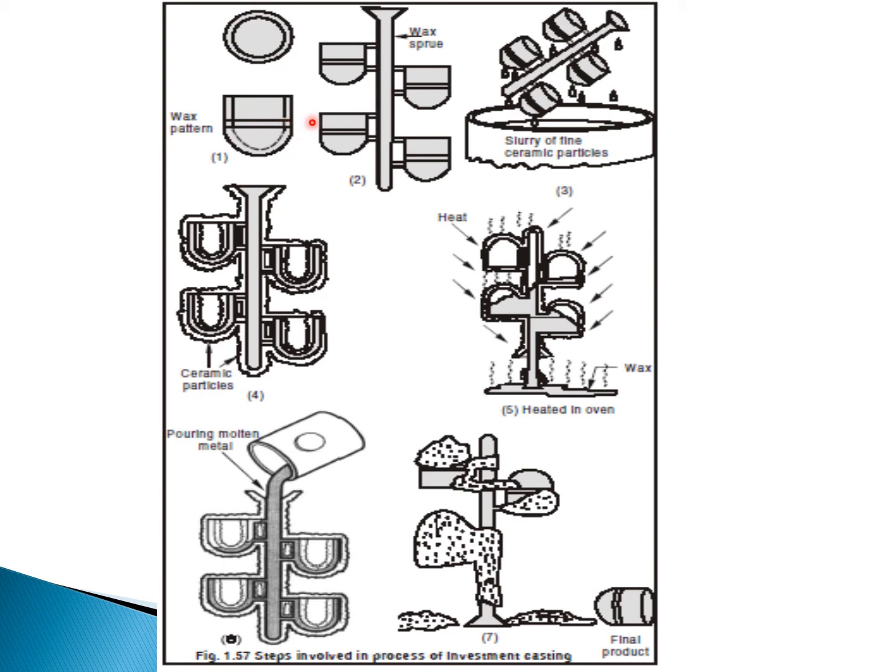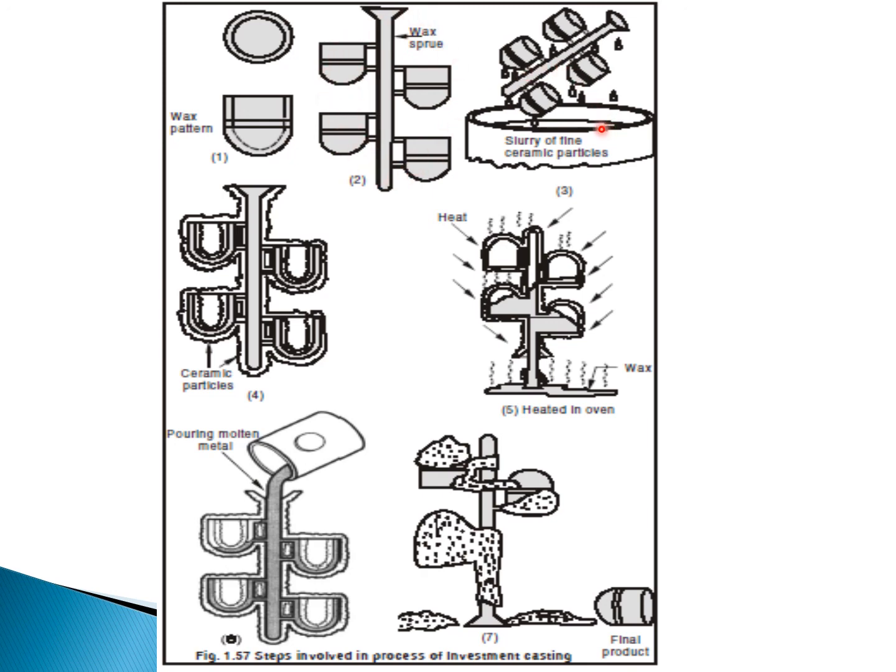Here we fix these patterns to a runner. This will act as a pouring basin and runner, and a number of objects will be attached like this. From this process we can manufacture so many objects. These whole wax patterns are attached to a single runner only. If we pour molten metal inside, the molten metal will flow like this and enter as per its direction.